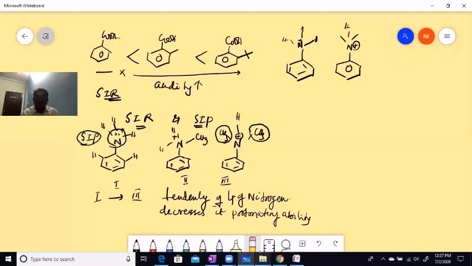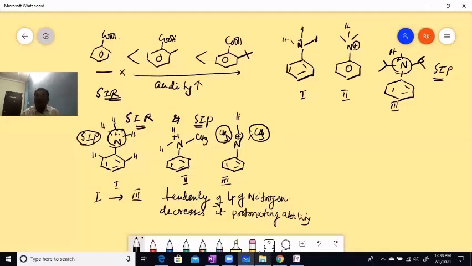We will erase this and go for the next. I'm drawing it here: the nitrogen is substituted and protonated. Again, I'm doing protonation, children. This is the isopropyl group. Where is the nitrogen surrounded by the more bulkier group: the first case, second case or third case? It's going to be the third case. So this is called SIP, steric inhibition of protonation.